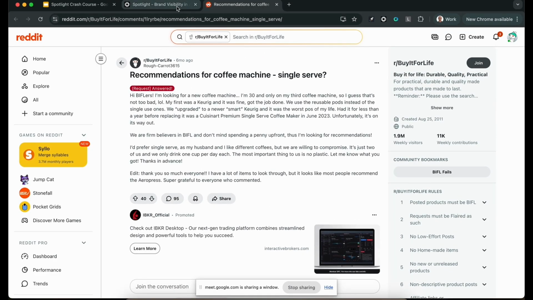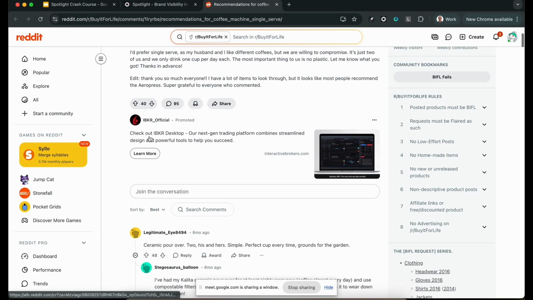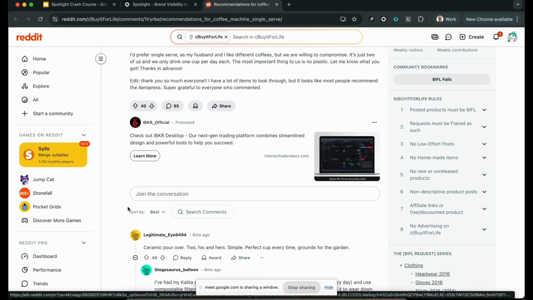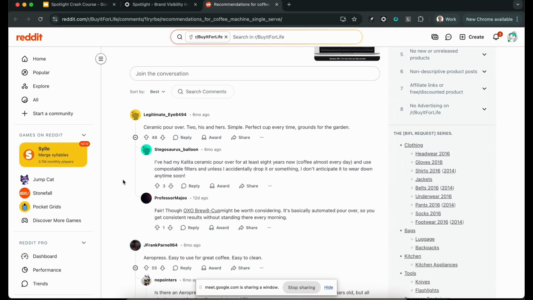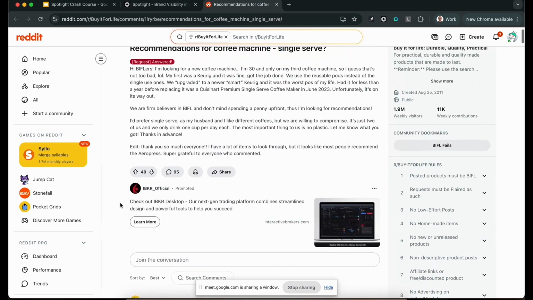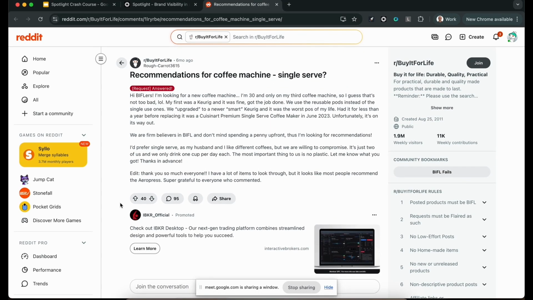But so there are a few different types of play here, and Reddit is tricky. This one, for example, this Reddit post is not locked. So here you could add a comment, or you could comment to a comment, or you could upvote something that's good for your brand. But you have to be really delicate with Reddit, because you need karma sometimes, and you have these admins and the moderators, and it's a really sensitive and delicate space.